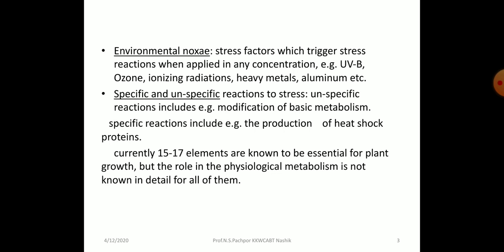In my previous videos we discussed what mineral nutrition is, and what nutrients are required for plant growth. Currently, between 15 to 17 elements are known to be essential for plant growth, but the role in physiological metabolism is not known in detail for all of them. In detail we study the role of nitrogen, phosphorus, potassium, oxygen, calcium, sulfur. The exact physical role is unknown, but these elements are required for growth and development.